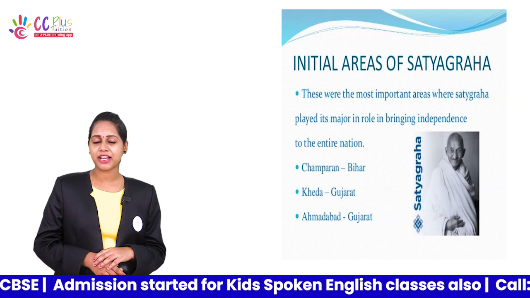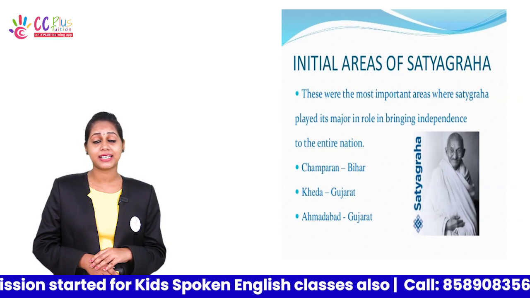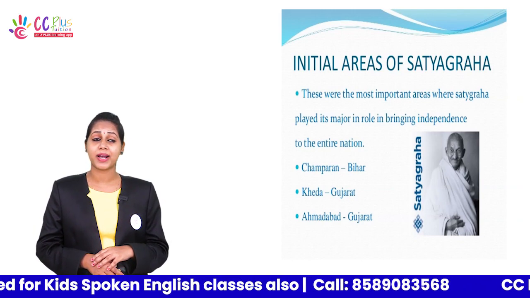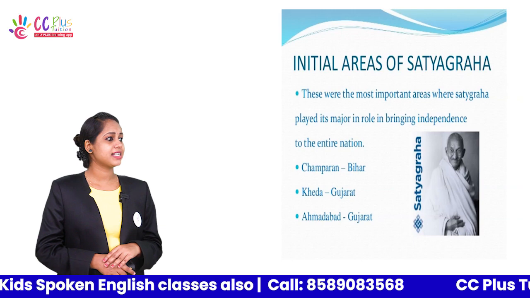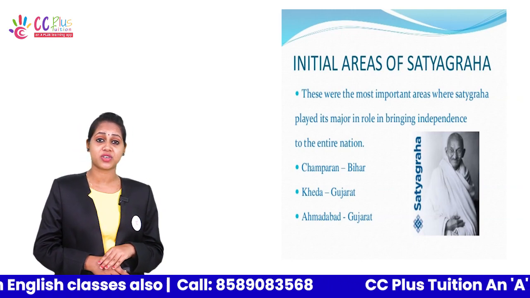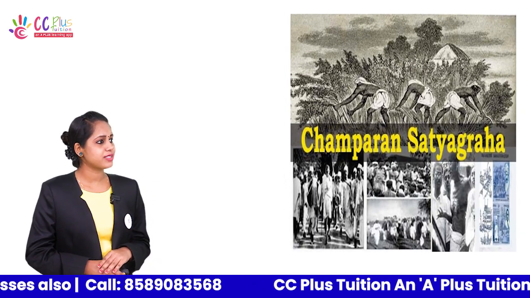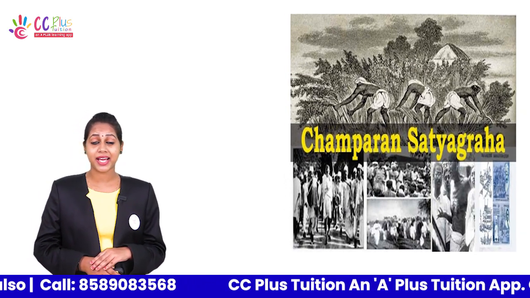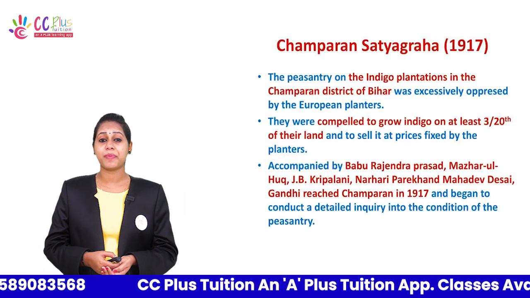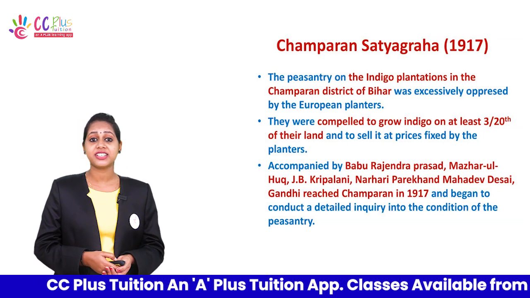When he came back from South Africa in 1915, he participated in three Satyagrahas. They were known as the earlier Satyagrahas of Mahatma Gandhi. They are the Champaran Satyagraha in Bihar, the Kheda Satyagraha in Gujarat, and the Ahmedabad mill strike, also in Gujarat. Champaran Satyagraha, as you see in the pictures, is related to the indigo plantation workers. It took place in the year 1917.